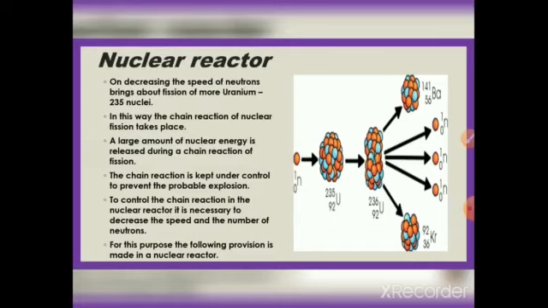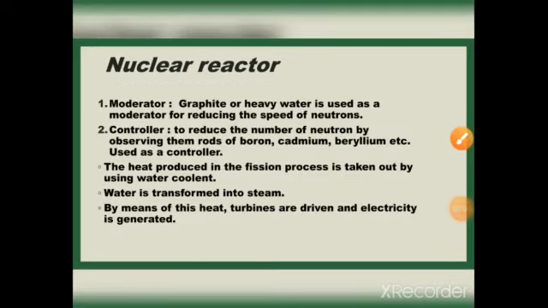The chain reaction is kept under control to prevent a probable explosion. To control the chain reaction in the nuclear reactor, it is necessary to decrease the speed and the number of neutrons. For this purpose, the following provisions are made in the nuclear reactor. Moderator: graphite or heavy water is used as a moderator for reducing the speed of neutrons.